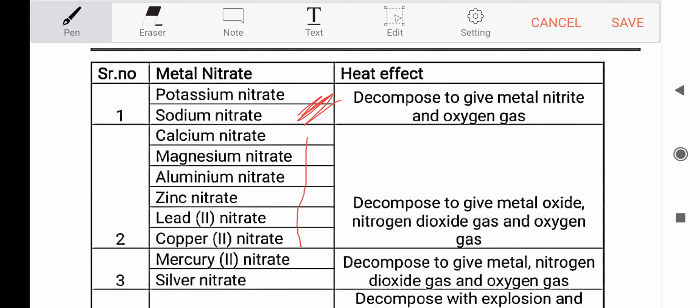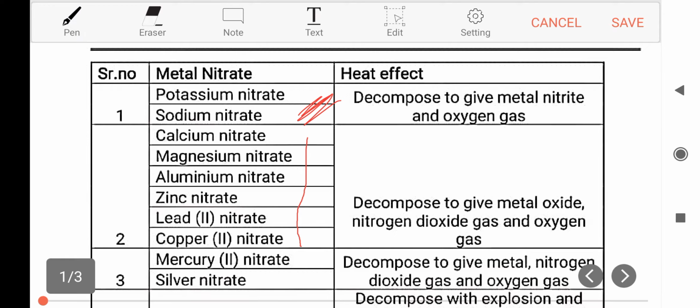Now, what's the color of nitrogen dioxide gas? Answer is reddish brown color. So you'll get one reddish brown gas along with the oxygen gas, which is colorless. The third group, that is mercury nitrate and silver nitrate, decompose to give metal, nitrogen dioxide gas and oxygen gas. Since oxides of mercury and silver are less stable, they can't be formed here. On heating, these oxides also decompose to give metal.